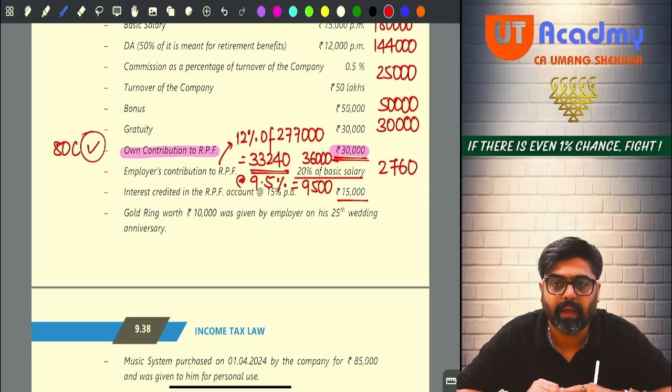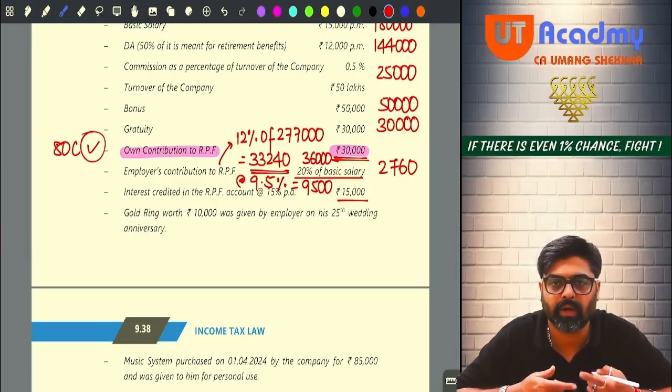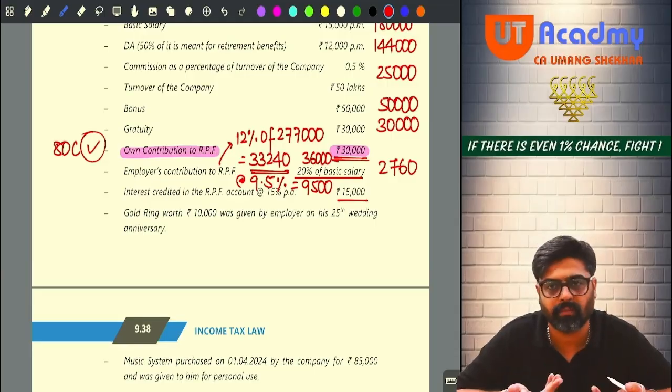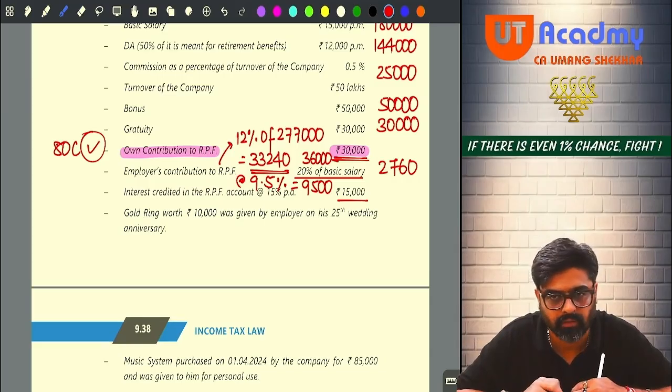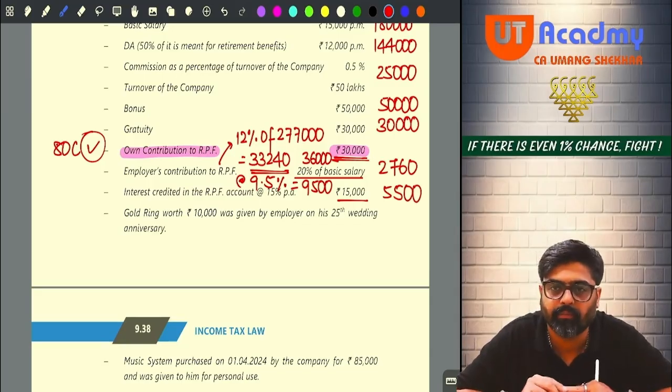Meaning that the employer is contributing more, as well as interest is also credited more than the required amount. How much was required? 9,500 was required to be credited. If 15% is 15,000, how much should be 9.5%? It should be 9,500 only. So any excess over and above 9,500, that is amounting to 5,500. Yes or no? So that 5,500 excess interest credited will also be taxable.